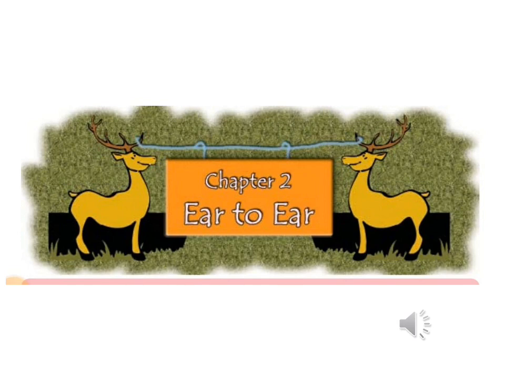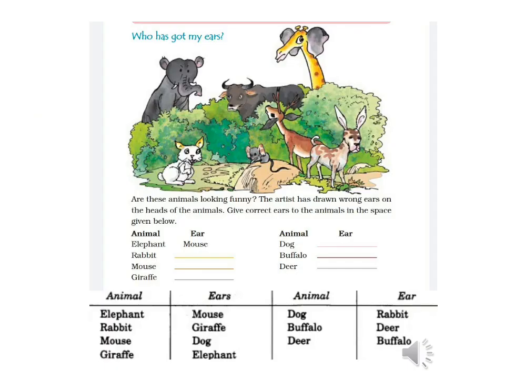Hello everyone. Today we are going to start class 4th EVS chapter 2. The name of the chapter is Year to Year. In this chapter we have a lot of exercises. So you all will open your book and solve the exercises with me. Let's start. Who has got my ears?